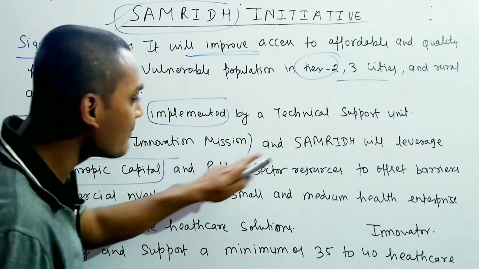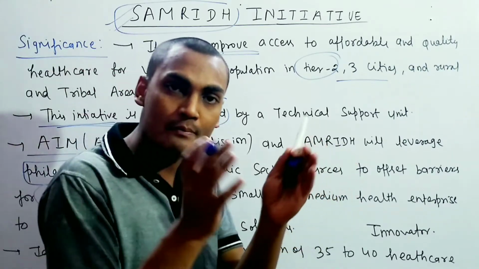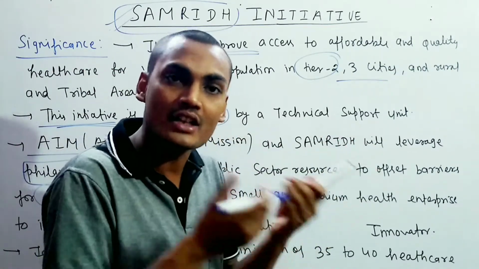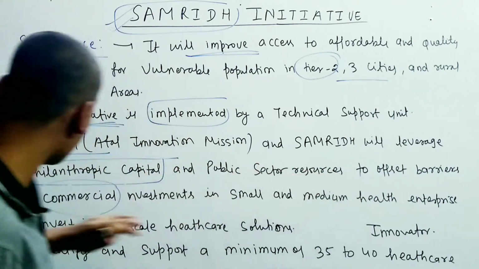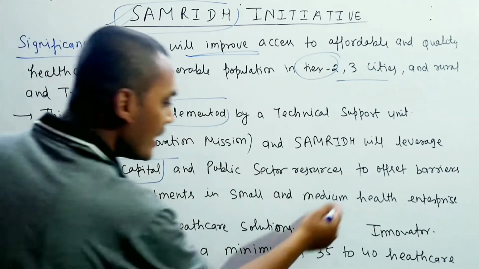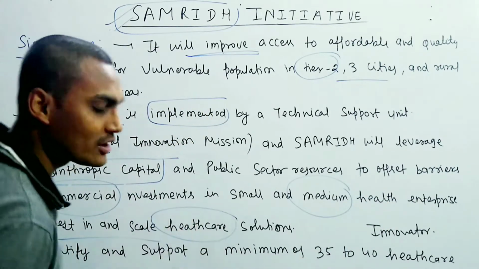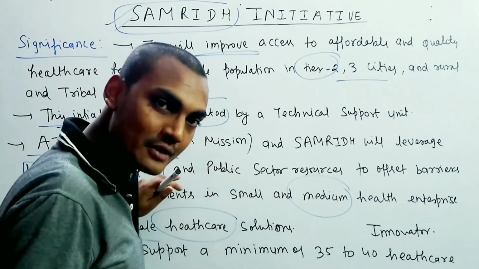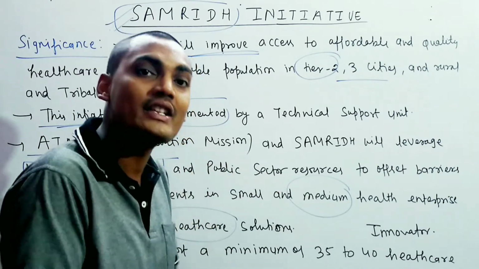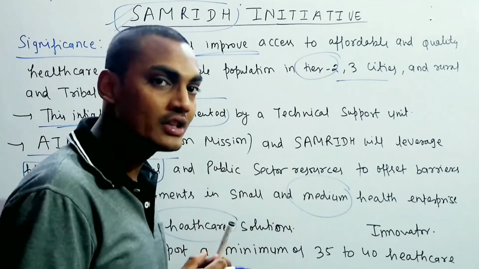And public sector resources will be combined with it to offset the barrier for commercial investment in small and medium healthcare enterprises to invest in scale healthcare solutions. So basically it is the combination of public sector resources as well as philanthropist solutions to raise capital in the healthcare sector and provide solutions to the healthcare sector.